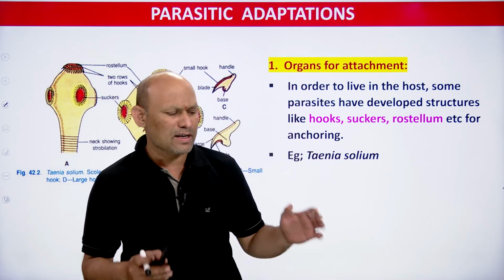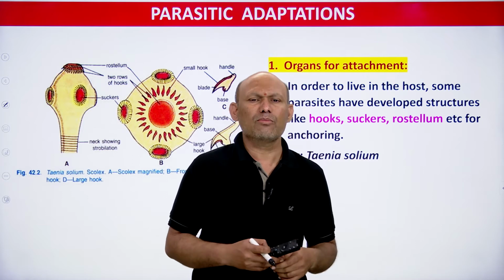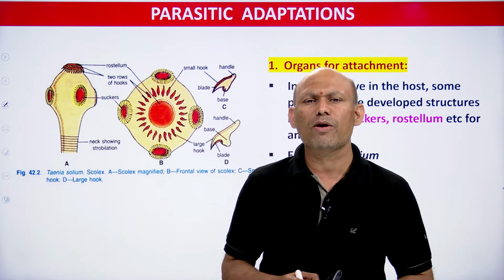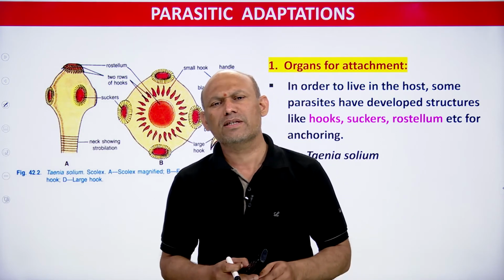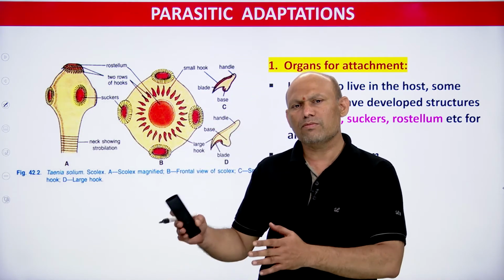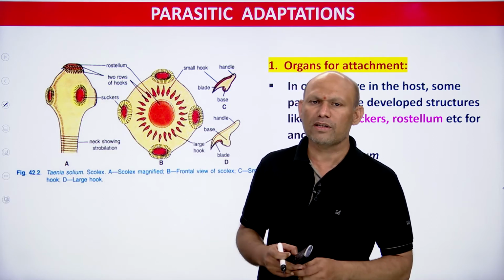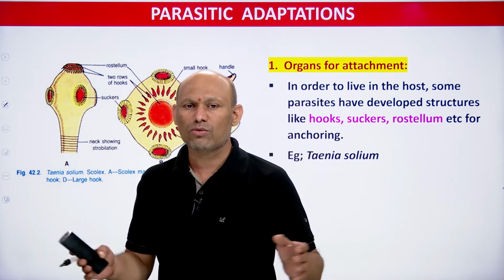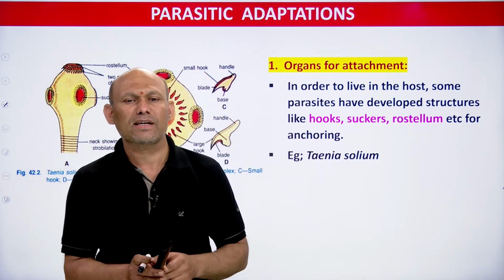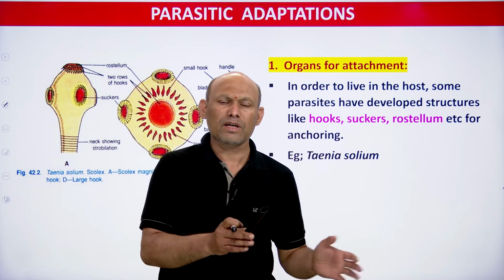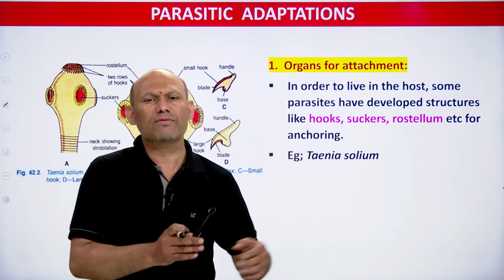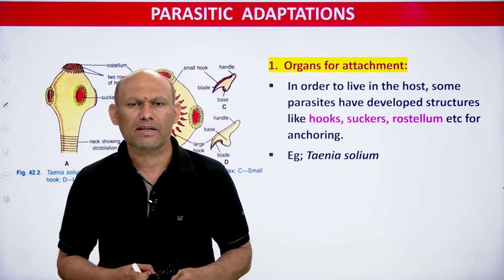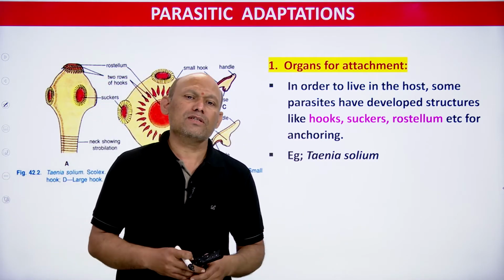Inside the body of the host, the conditions are not similar to what you come across outside. To survive in those complicated conditions inside the host organism, parasites show some adaptations, and they are called parasitic adaptations.